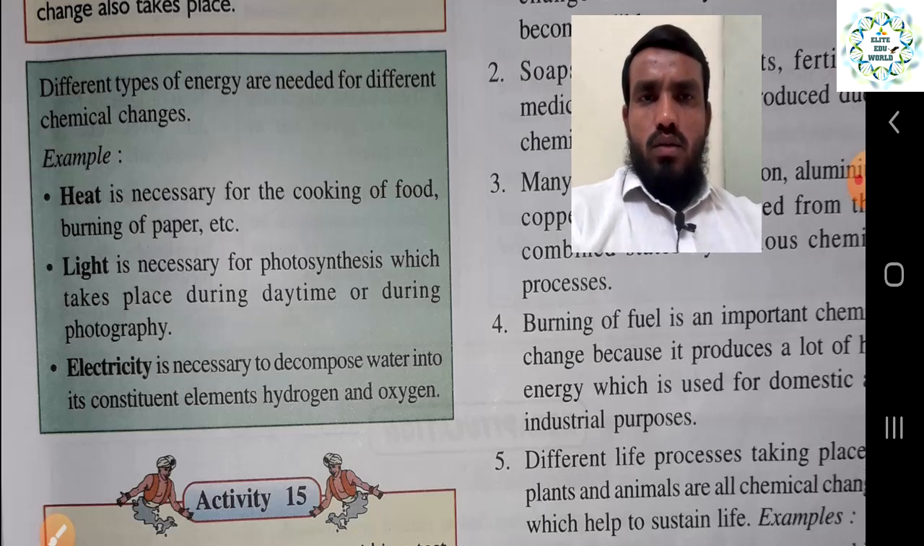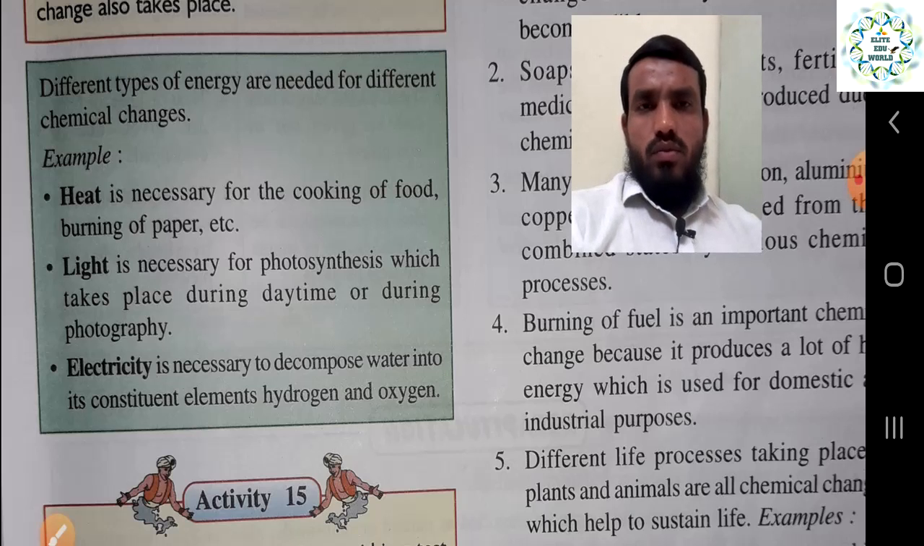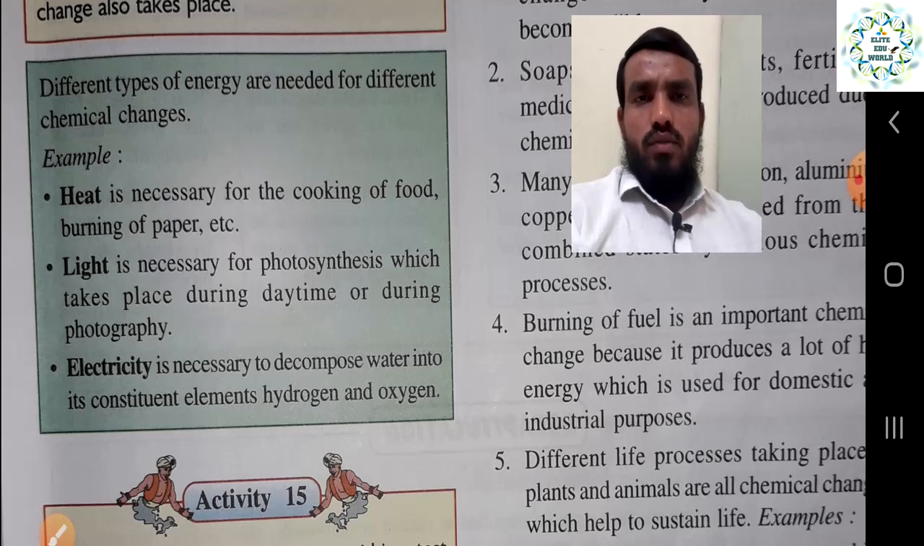Photo means light, so we have seen photosynthesis. The food is synthesized in the plant leaves, and sunlight is a must requirement. If there is no sunlight, the reaction will not happen. That is why light is the source of energy here. So for different reactions, different kinds of energy sources are used.